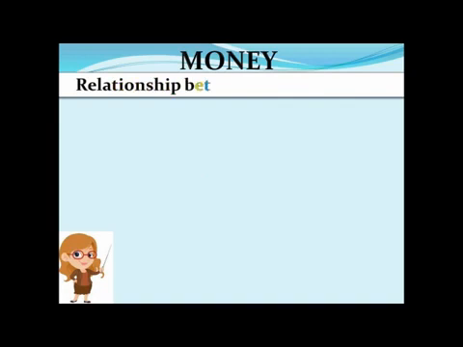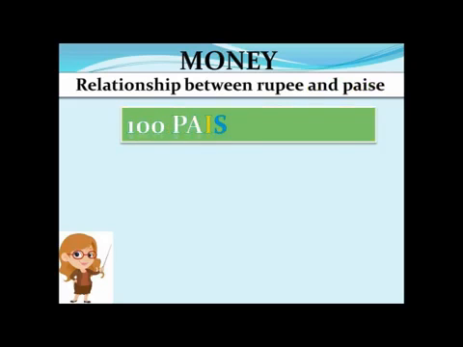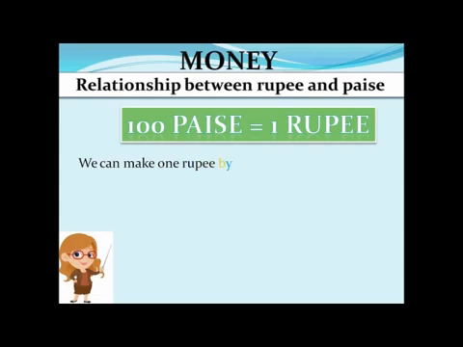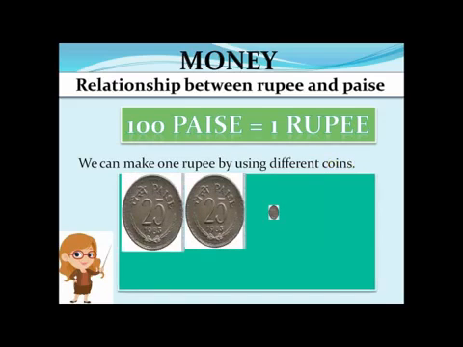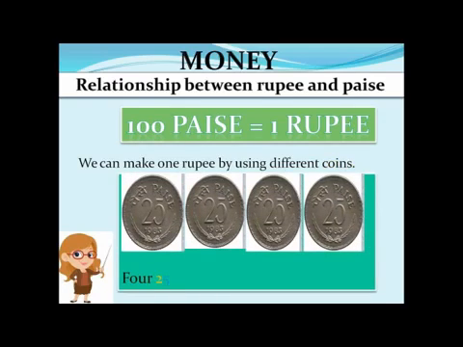Then, relationship again between the pies, how can we make 1 rupee? As we know that 100 pies is equal to 1 rupee, we can make 1 rupee again by using different coins, like the 25 pies coin. Now it is not in use, but your grandma must be having it. You can take it from her and use it. That is, 4 coins of 25 pies can make 1 rupee.